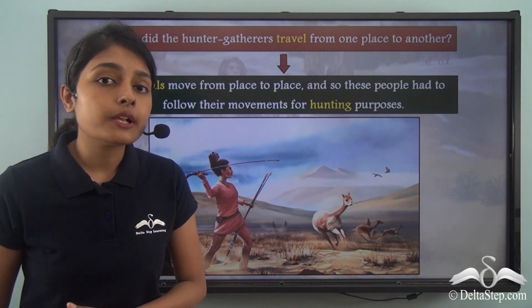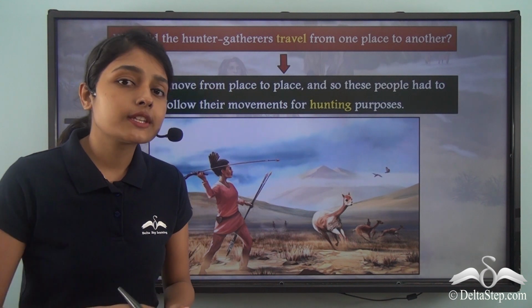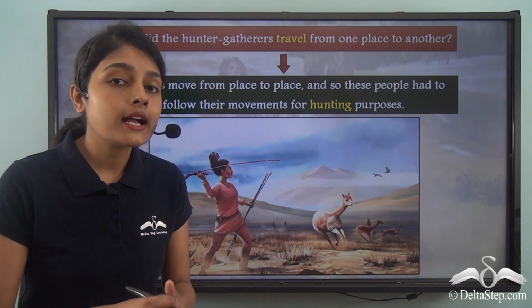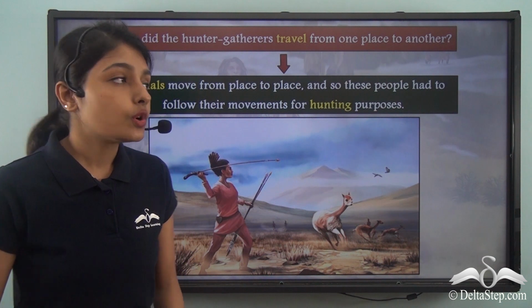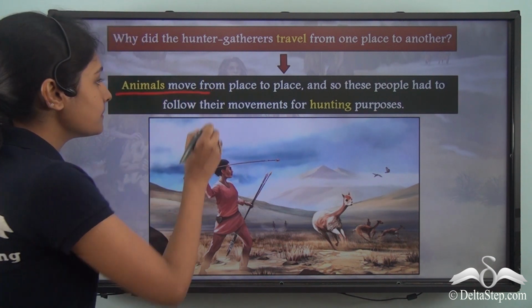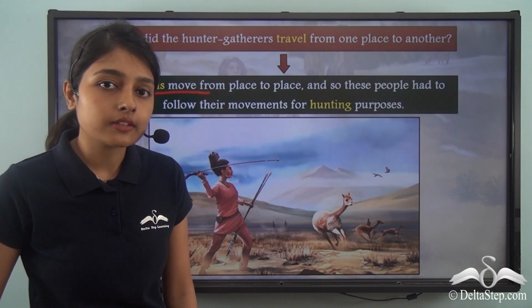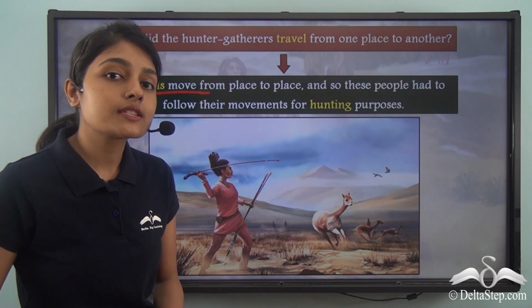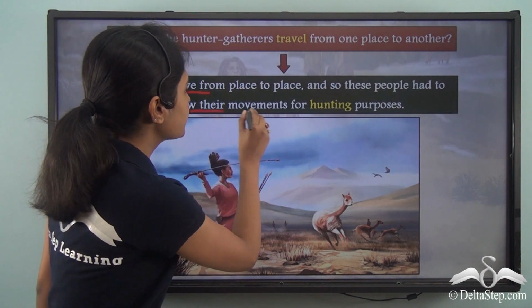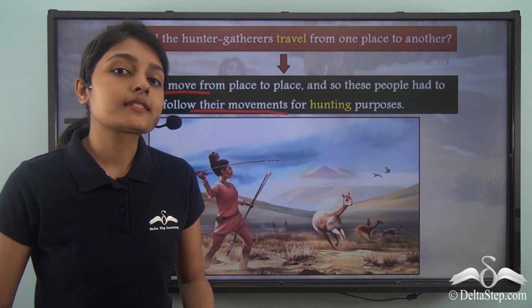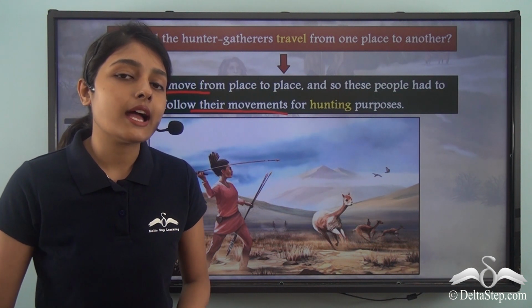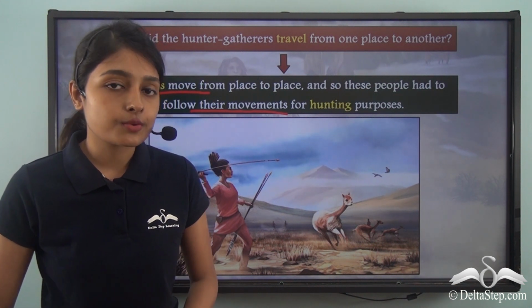And these people also had to follow these animals in order to hunt and kill them. So, since the animals move from one place to another, the human beings were also compelled to follow their movements. So this is another reason why people had to move from one place to another.